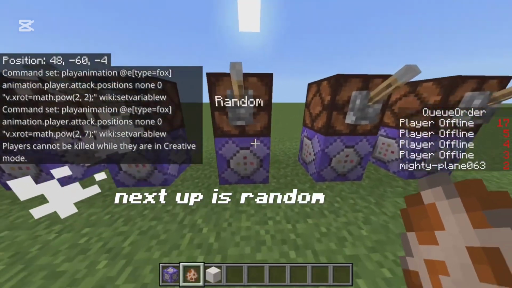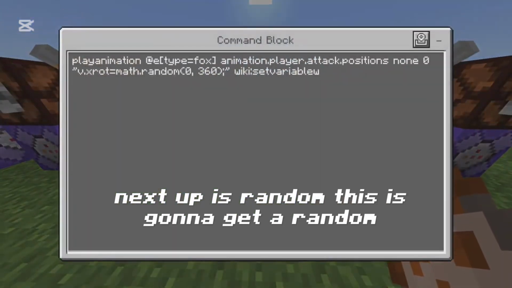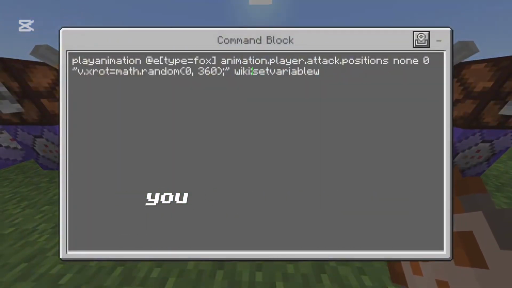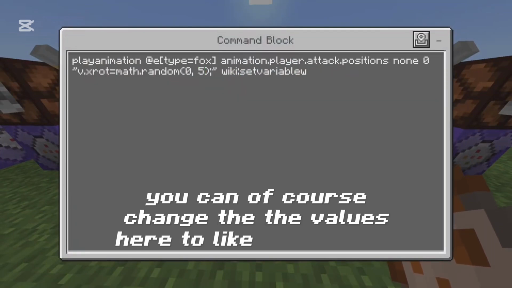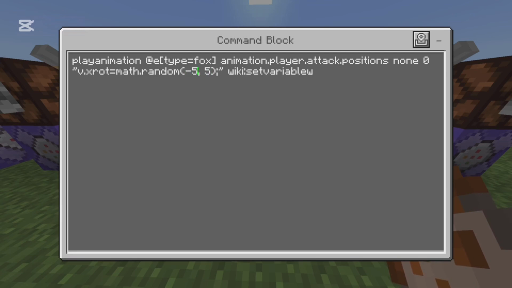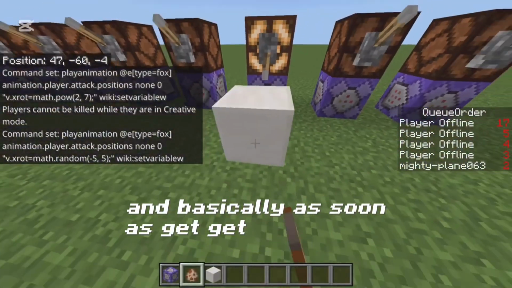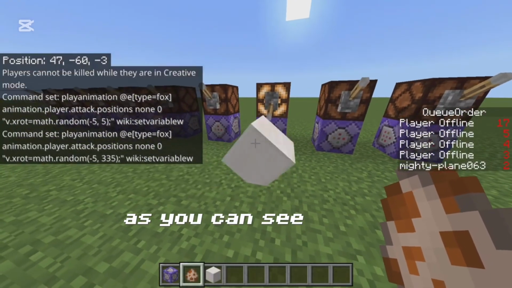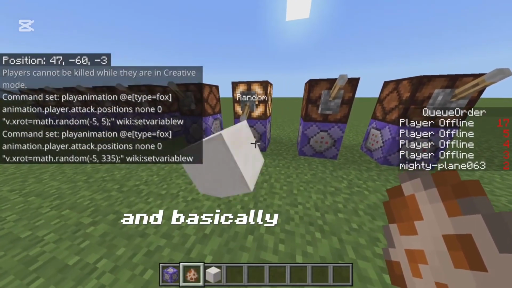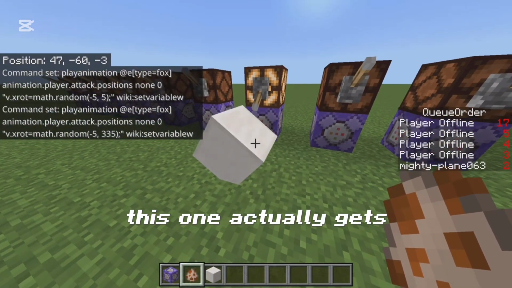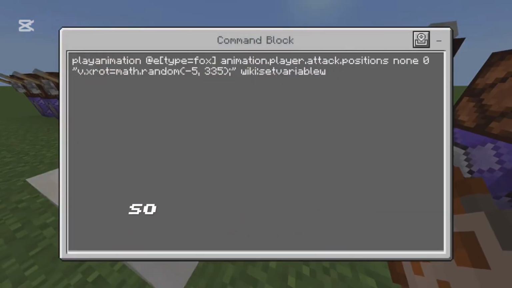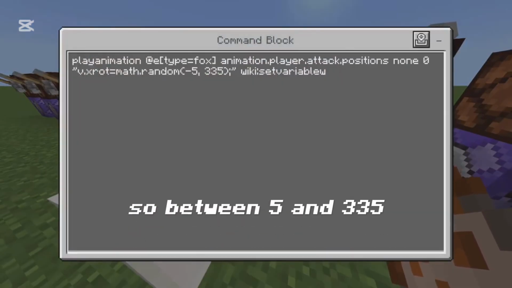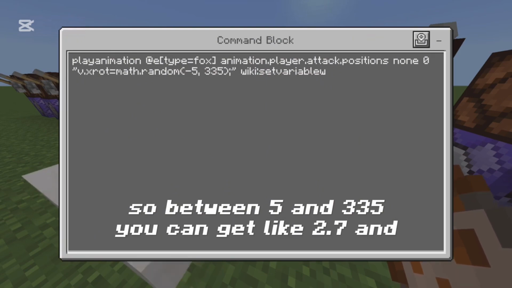Next up is random. This is going to get a random number between 0 and 360. You can, of course, change the values here to like 5 and -5. And basically, as soon as you get like random rotation like this, let's go to a bigger range real quick. As you can see, pretty cool. And the thing about this one is it uses decimals as well. So between 5 and 335, it can get like 2.7 and stuff like that, right?